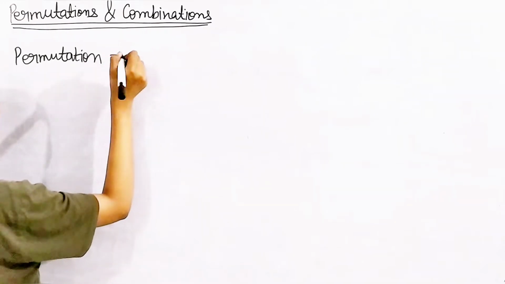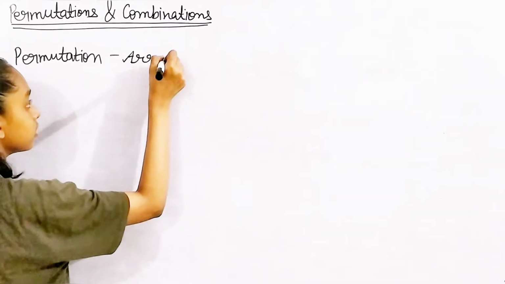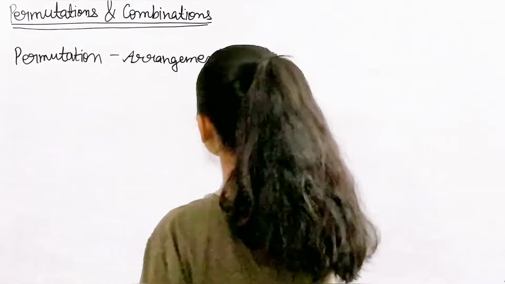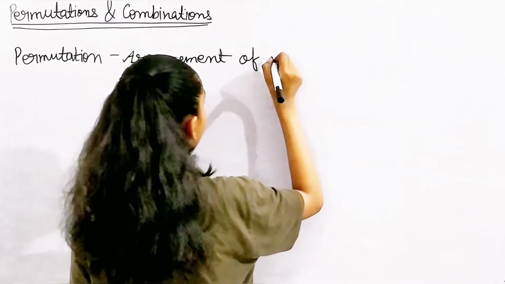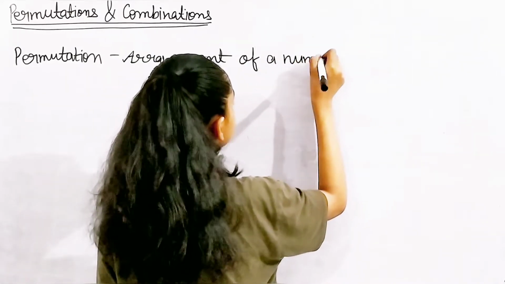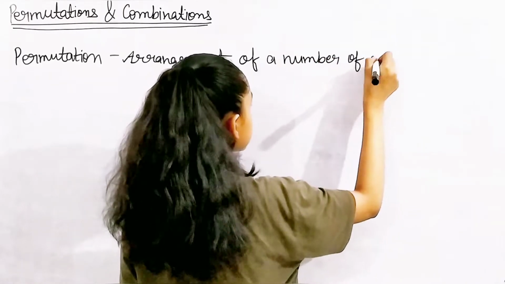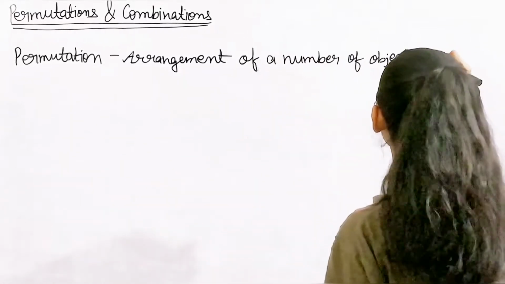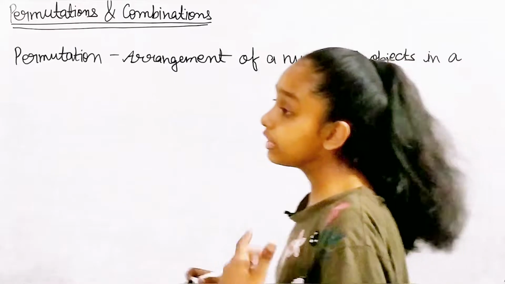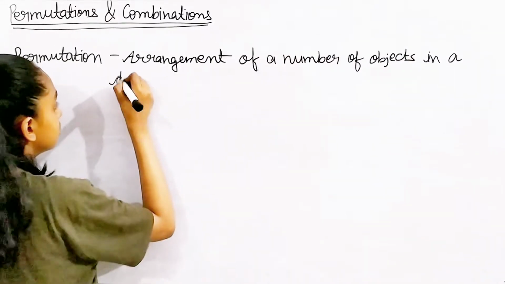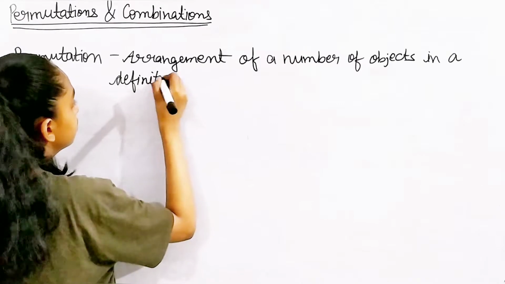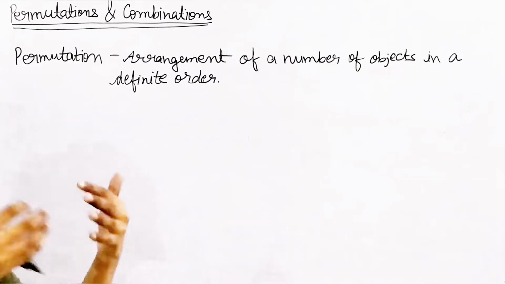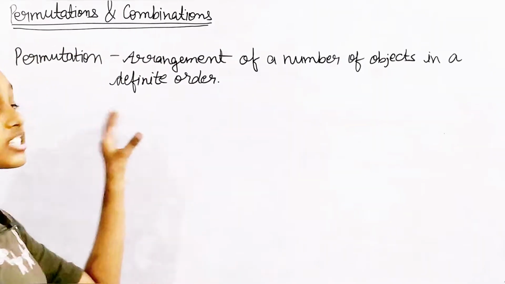Permutation is the arrangement of a number of objects in a definite order.